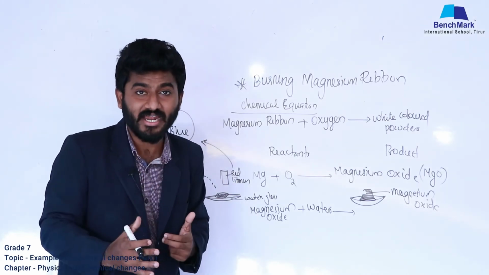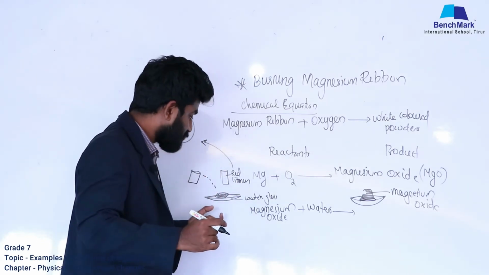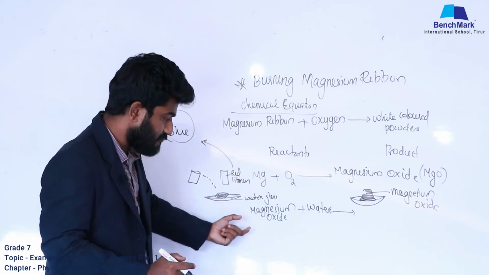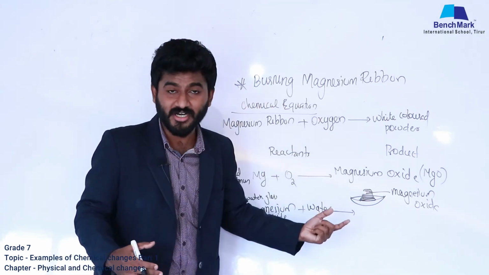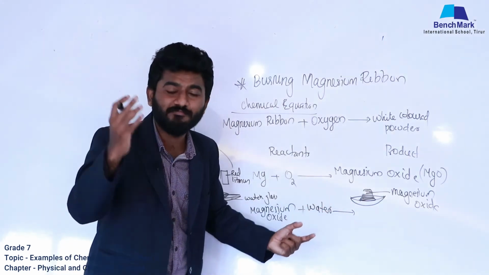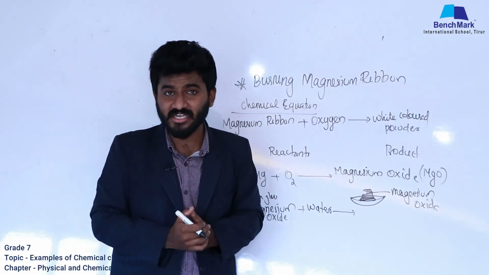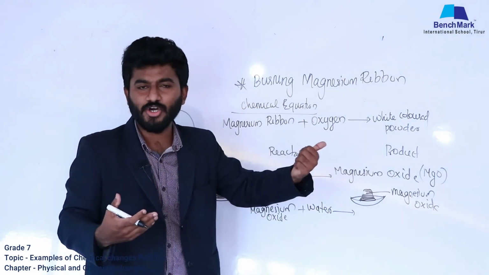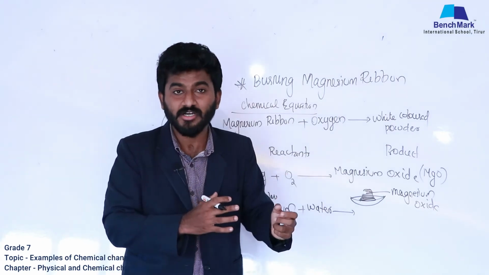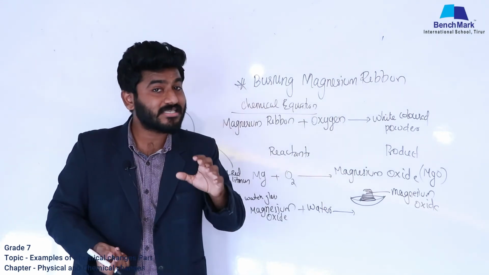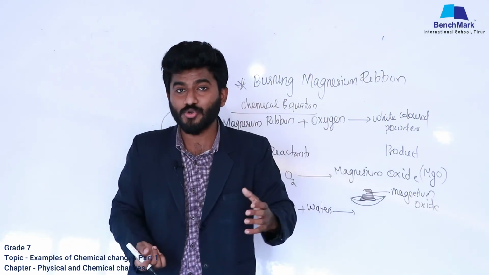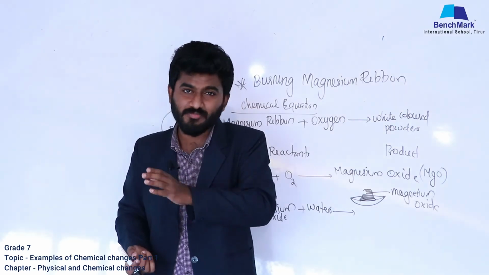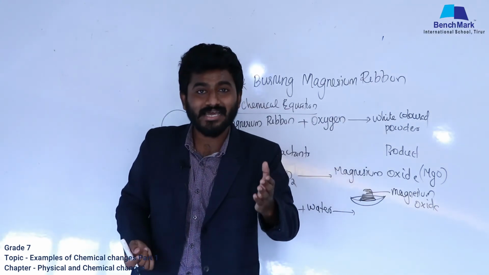That shows that the product obtained after mixing magnesium oxide and water has a basic nature. Why is it basic? Because we have discussed in the chapter on acids, bases and salts that bases change red litmus paper into blue. That is exactly happening here.